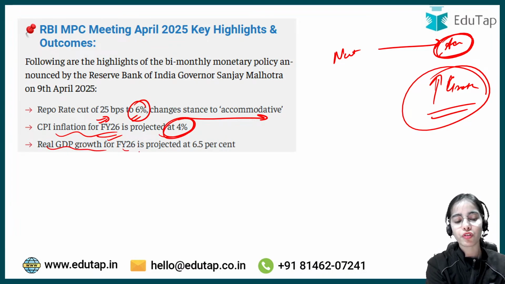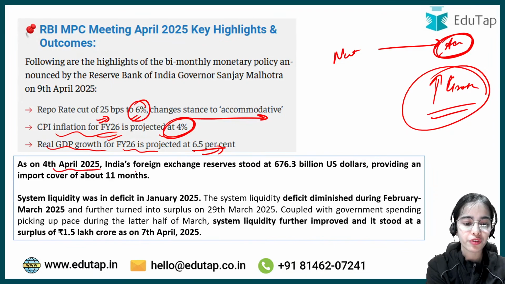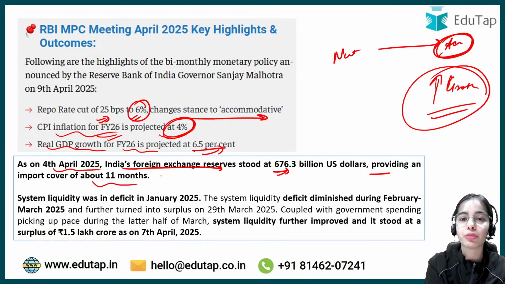Real GDP growth for financial year 2025-26 is projected at 6.5%. As on 4th April 2025, India's foreign exchange reserves stood at $676.3 billion US, providing an import cover of about 11 months. So we have an import cover of 11 months.